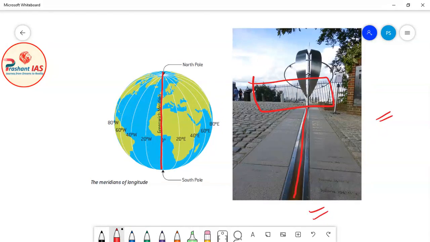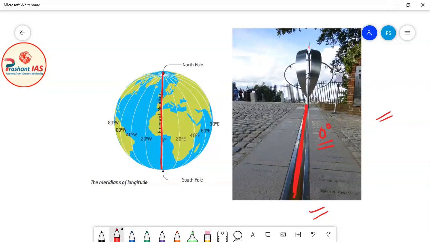And the prime meridian, you can see this. The prime meridian is the meridian or longitude which passes through this place. You can notice this place. So the prime meridian, or the 0 degree longitude, passes through this place. And what is this place? This is the British Royal Observatory, which is located in Greenwich, London.